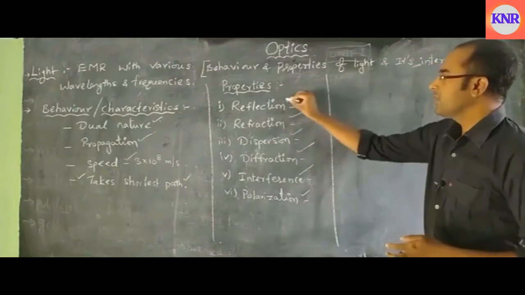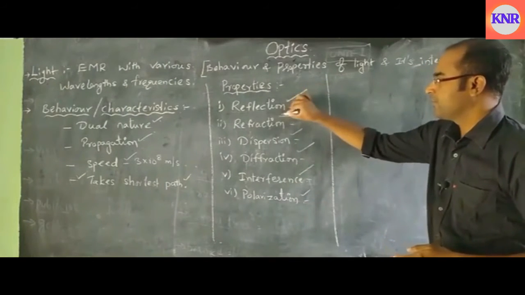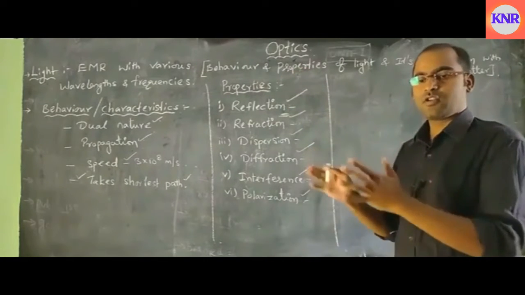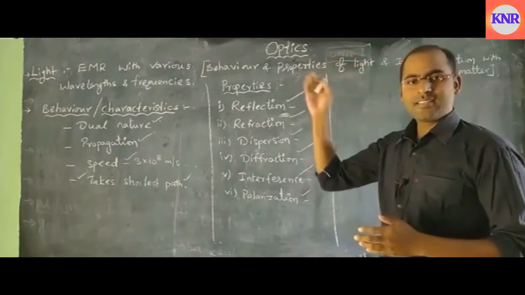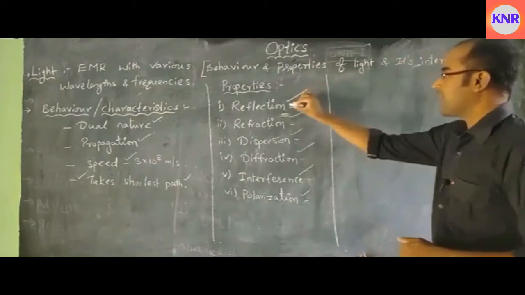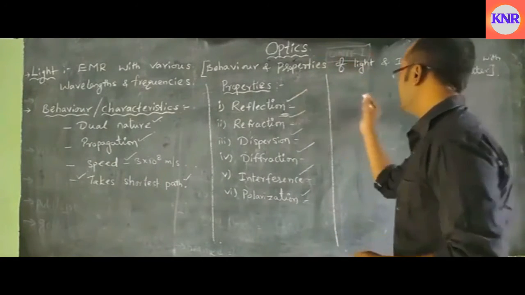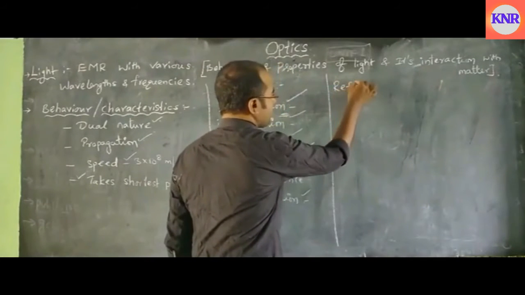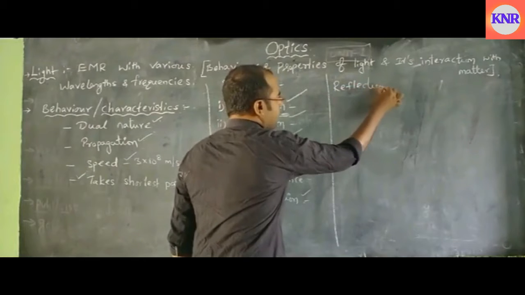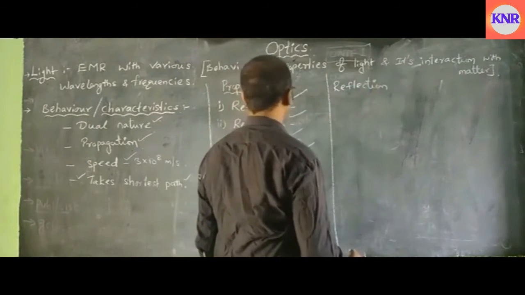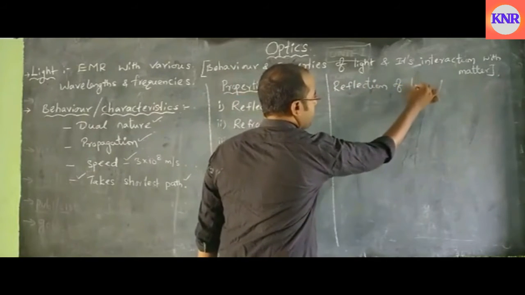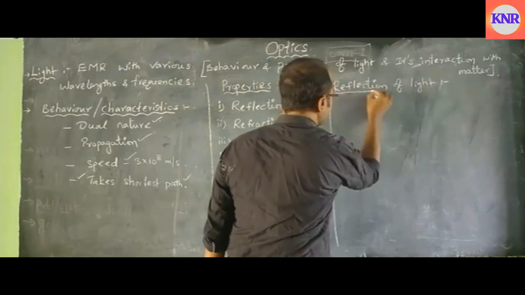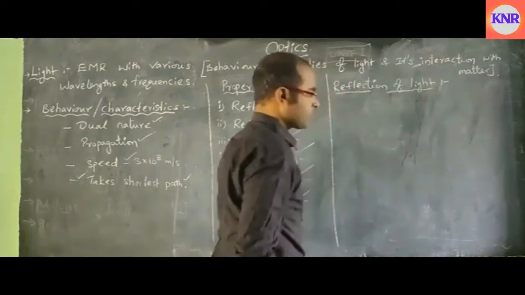Okay, so let us learn reflection in detail. Reflection of light in detail is the first topic of your 10th class physical science. The first property of light is reflection of light. Let us see what is reflection of light.